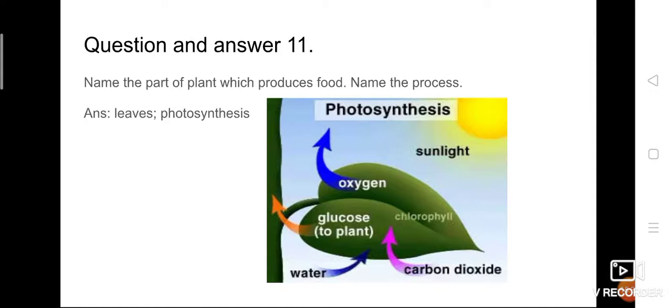So here the picture was given. Carbon dioxide, shown by the pink arrow, is getting into the leaves with the help of stomata. Water is getting into the leaves through the stems. And sunlight is trapped by the chlorophyll which is present in the leaf. Once all these components are accumulated in the leaves, plants start to produce the food in the form of glucose. Along with that, oxygen is also liberated out. So this process is called photosynthesis.